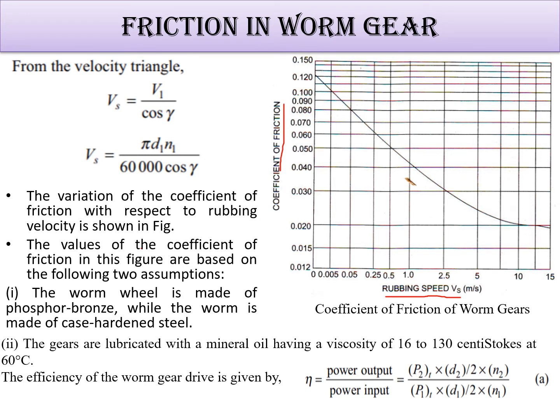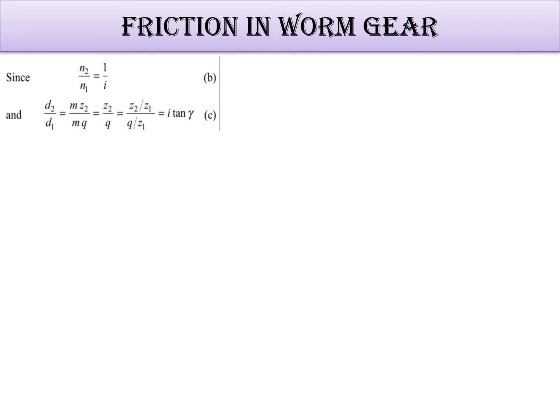So we put the values: P2, the tangential load, into D2 by 2 into N2, that is force into perpendicular distance into number of revolutions for the worm wheel, upon the same for the worm. By solving this, N2 upon N1 is equal to 1 upon i, that is the speed ratio, or you can say the velocity ratio.